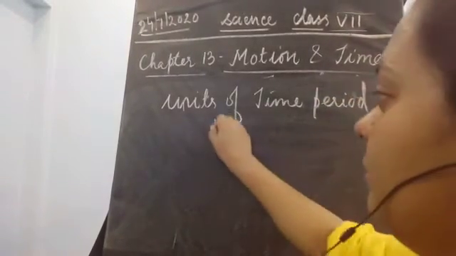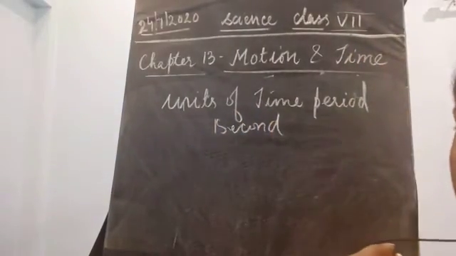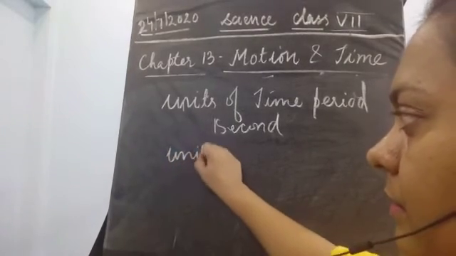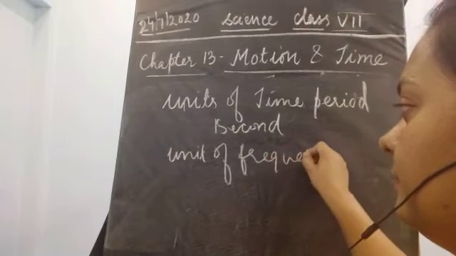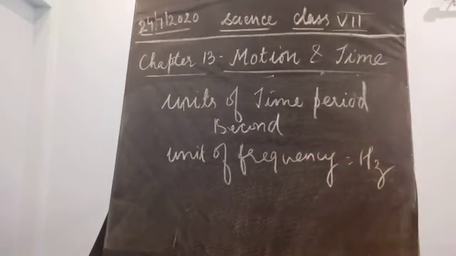It is seconds. And what about the unit of frequency? This is equal to hertz. This is measured in hertz.